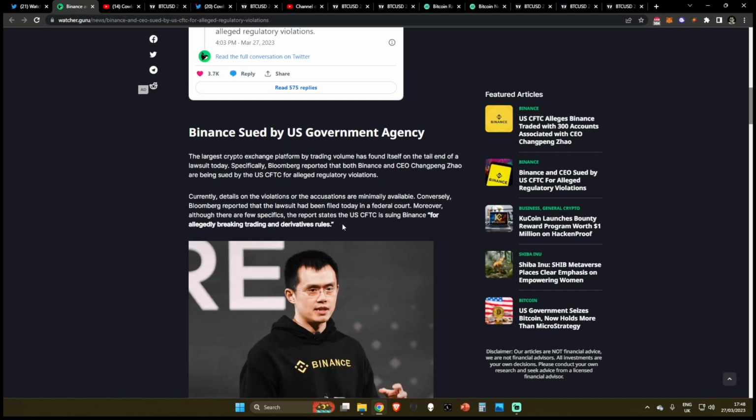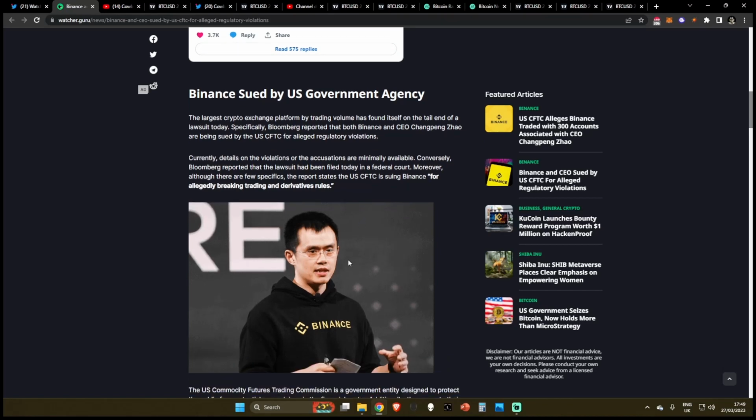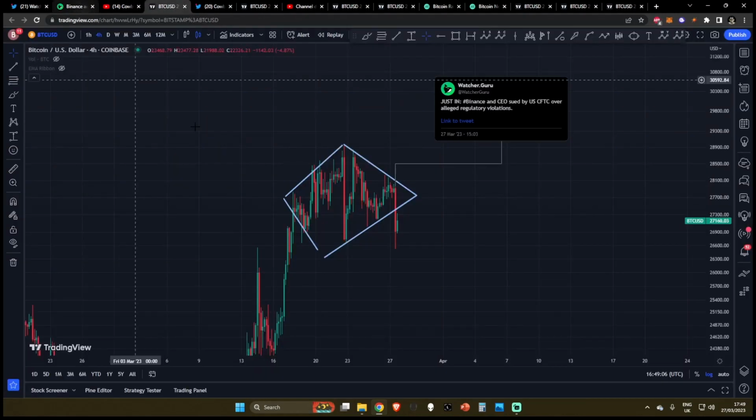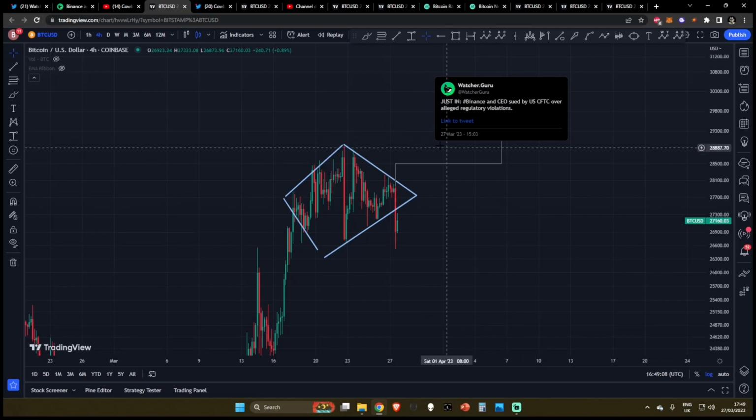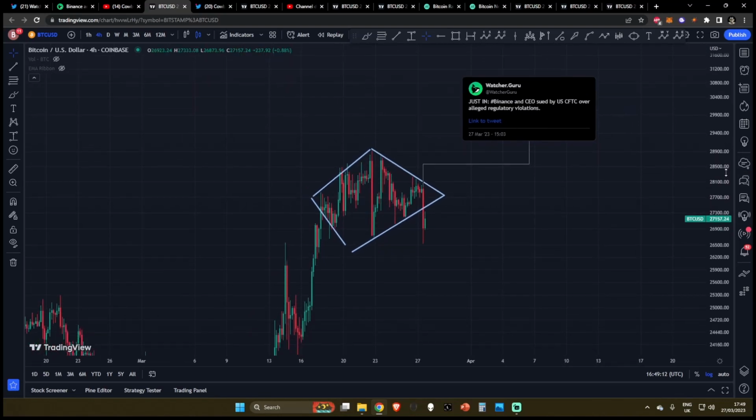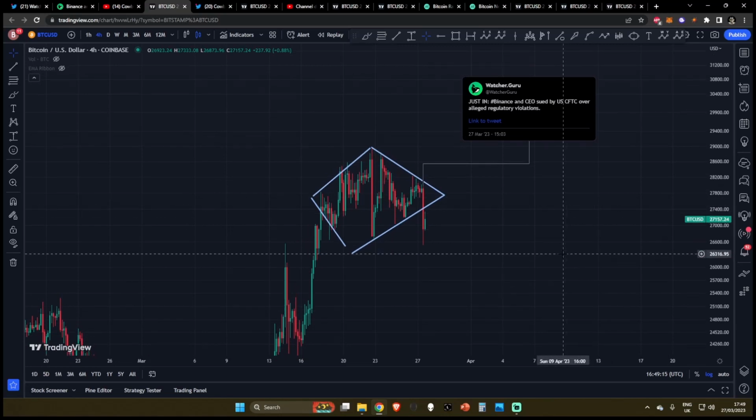And if we scroll down, you can basically see the report states that the CFTC is suing Binance for allegedly breaking trading and derivatives rules. So it's not looking good. Binance has had a lot of FUD recently, and it looks like more is coming their way. The Fed is after them, the CFTC is after them, and when we did have this news event, you can see the markets proceeded to have this flash crash. So what is next? Let's dive into the technical analysis for today.